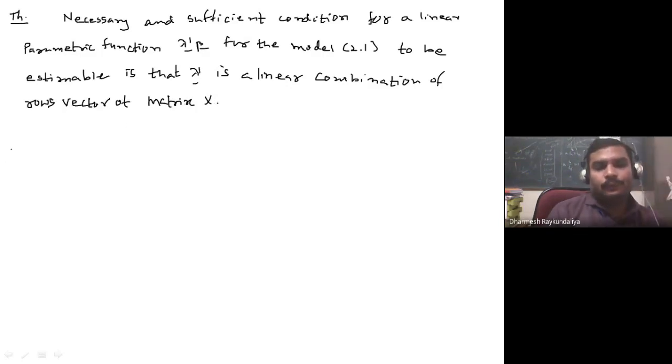So what do I have to prove? I have to prove the necessary and sufficient condition that lambda dash beta is estimable. It means that lambda dash is a linear combination of row vectors of X. Then we say that lambda dash beta is estimable.